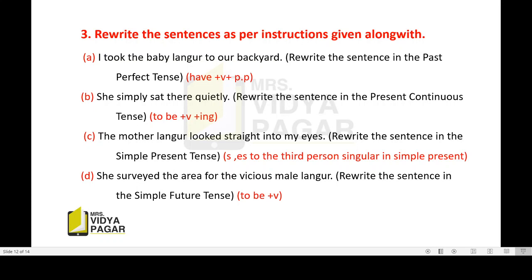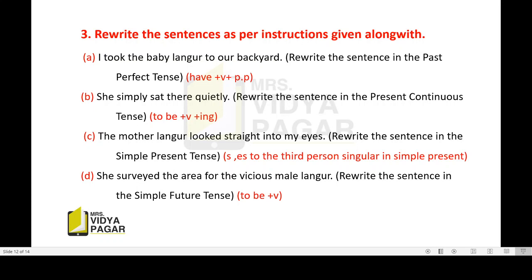For example, I go, we go, you go, he goes, she goes, it goes, they go. Or I do, we do, you do, he does, she does, it does, they do. So we add s or es to the third person singular. So here the answer will be the mother langur looks straight into my eyes.